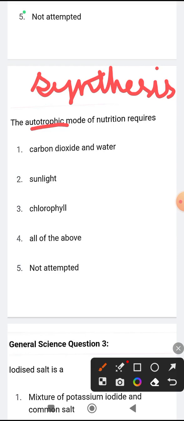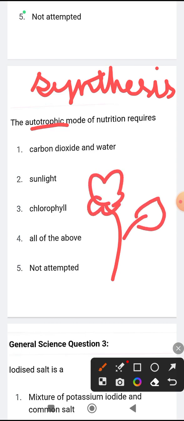So in this question, what is asked is: autotrophic mode of nutrition requires. For your kind information, plants prepare their own food by the process of photosynthesis. Okay, so let's see which of the following is required in photosynthesis. Look, what happens in photosynthesis. Suppose this is a plant, and here is the leaf. Okay, don't laugh at my diagram, please. Okay, so what will happen here? Here is the sun.